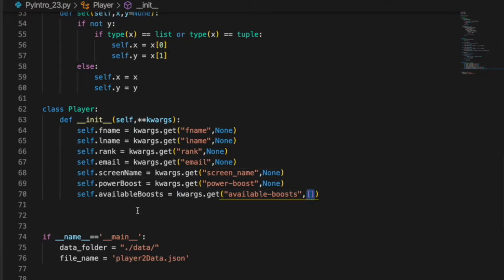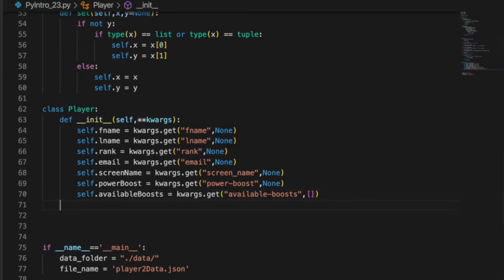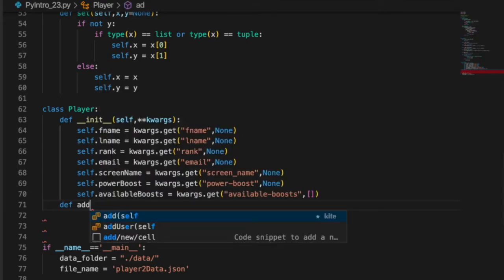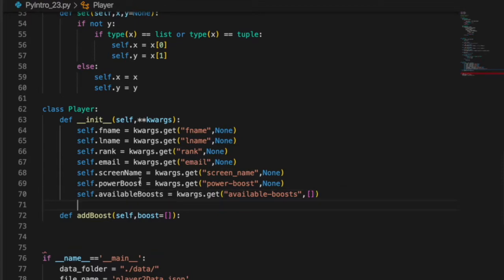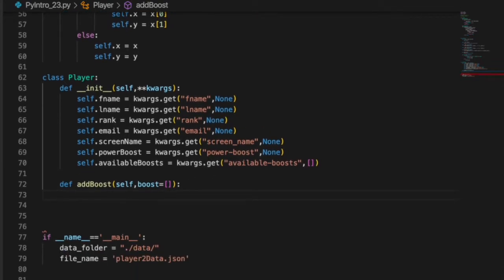So if you had methods later, like down here, let's write one. Define add boost. We're going to assume that, in fact, let's get some comments for this one.